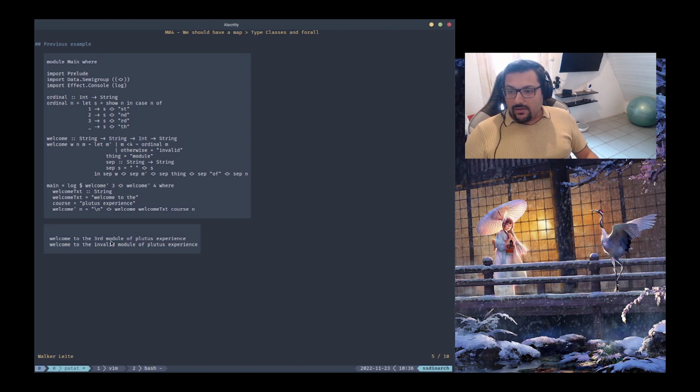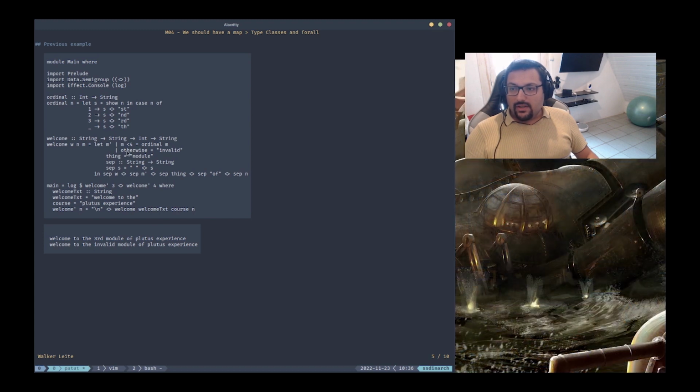So welcome to the third module of experience. Welcome to the invalid module in the second case, because we are passing 4 and we still don't have a 4 module here. So I placed this otherwise invalid here value for the 4. Just an example of how we could pattern match against the value of this int to represent the invalid value.